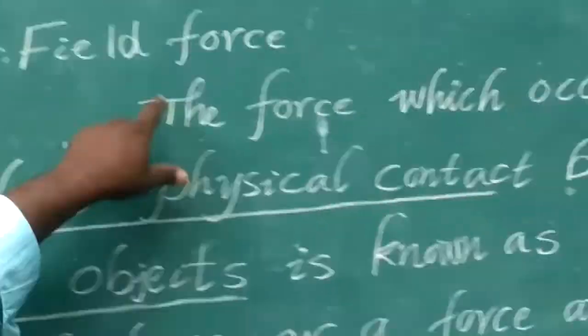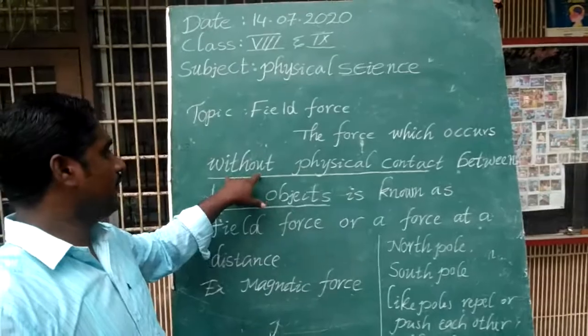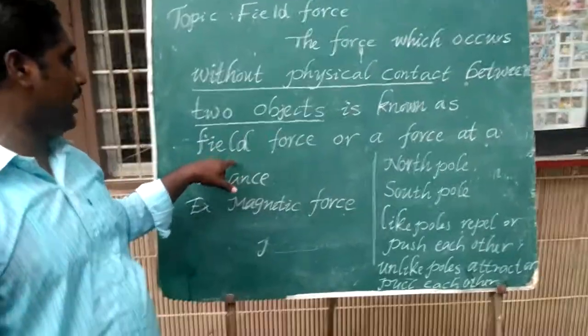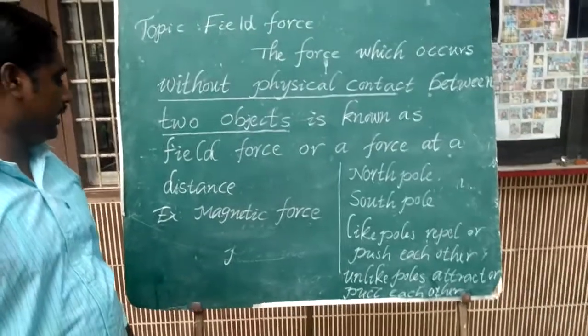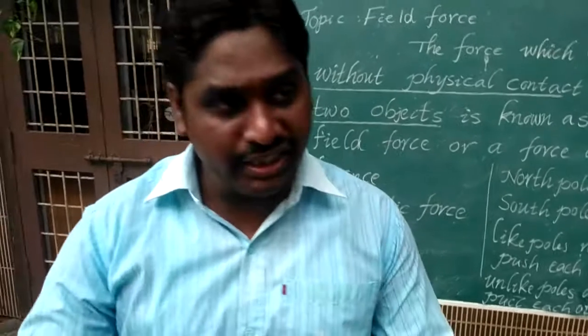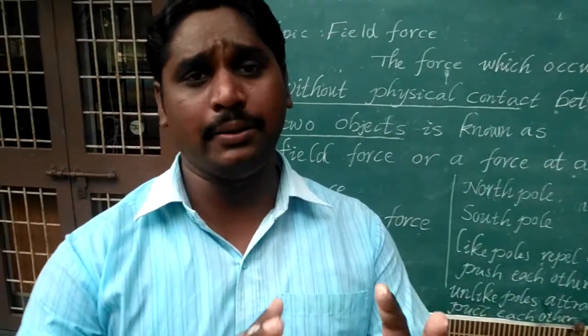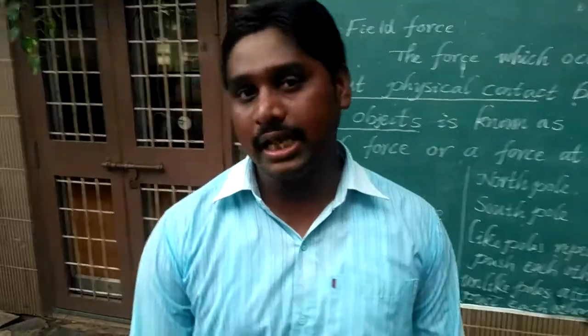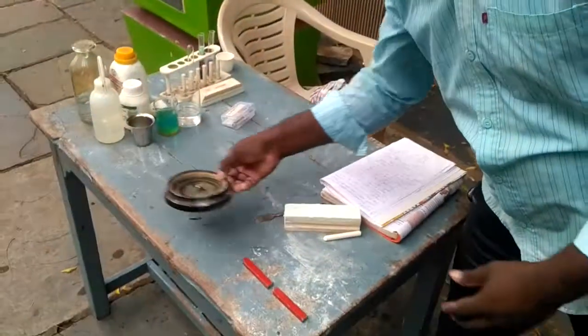Once again, let me repeat the definition of field force: the force which occurs without any physical contact between two objects is known as field force, or a force at a distance. Here there is no physical contact between the objects, but the force must be acting on the object.